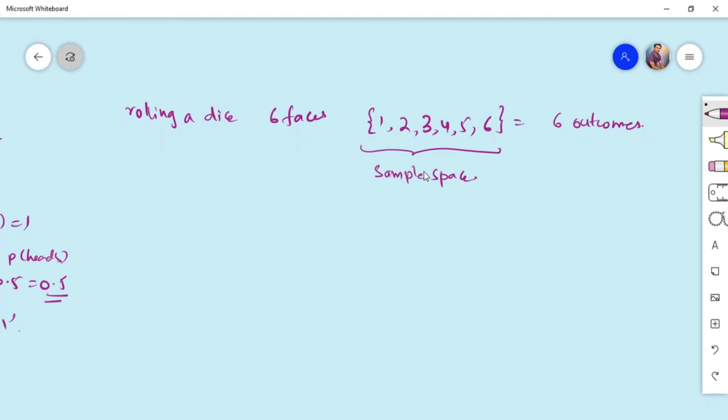So we will get the values only from this sample space. Okay, so if I am betting on a number 4, if I roll a dice and I am going to get 4, what is the probability? So getting 4 is only one outcome and we are having a total of 6 outcomes. So probability of getting 4 is 1 divided by 6.